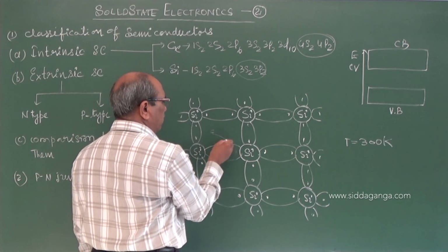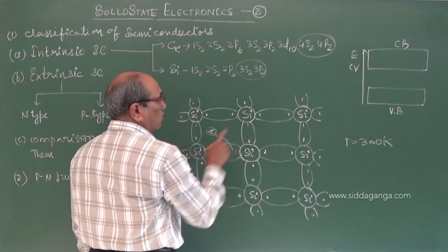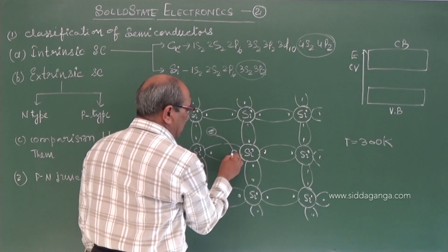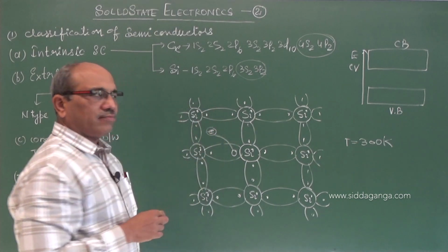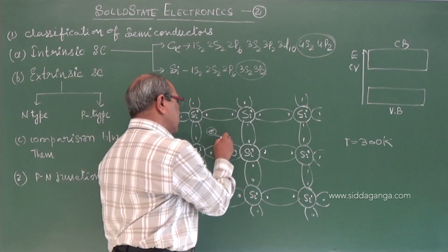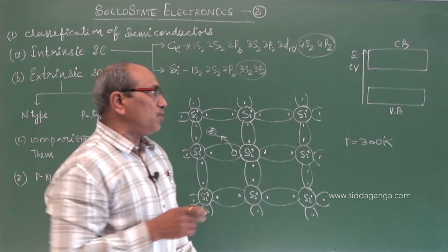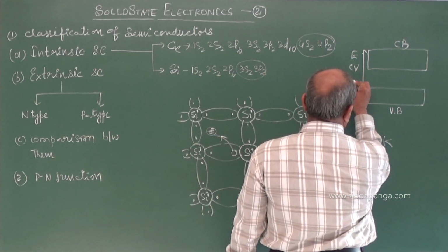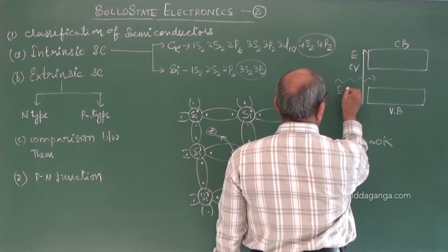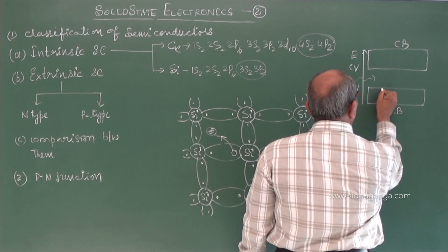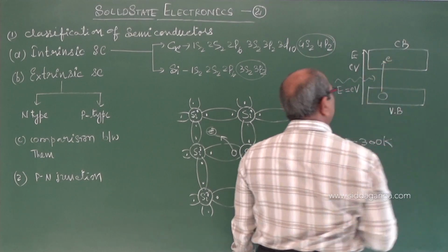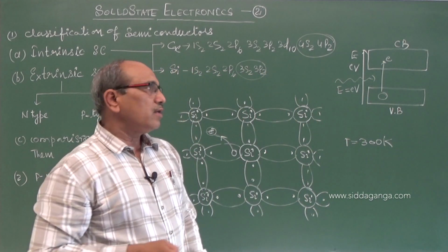The electron gets free, overcoming the energy gap, and leaves behind a vacancy which is called a hole, as we discussed in the last class. A free electron is generated. This may be the thermal energy given, equal to Eg, and a hole is generated and an electron appears in the conduction band.